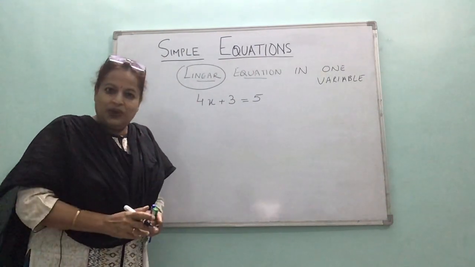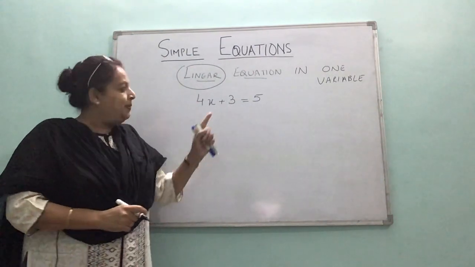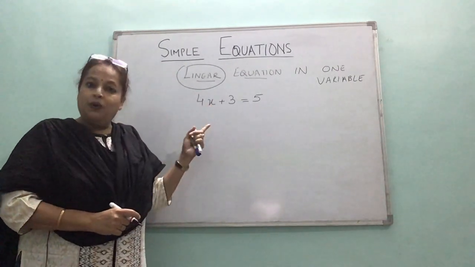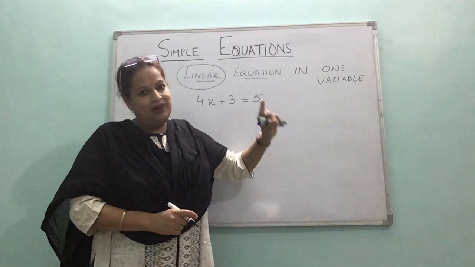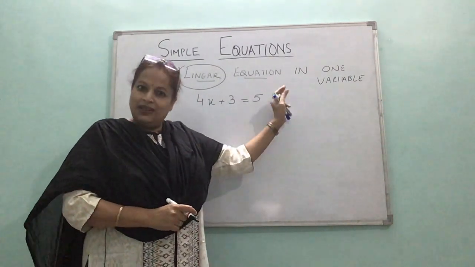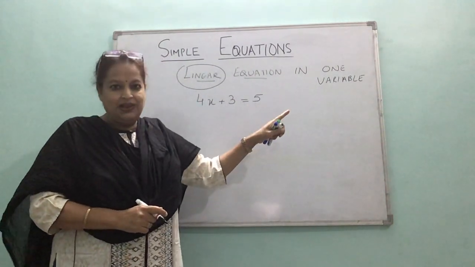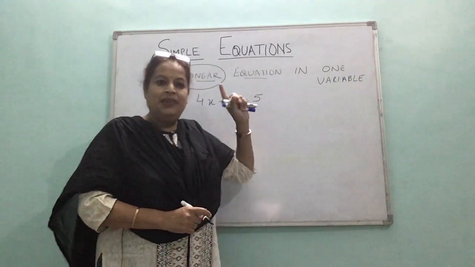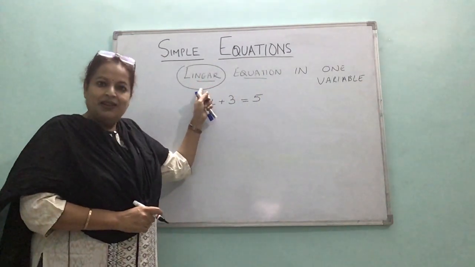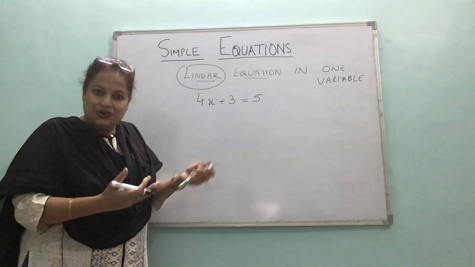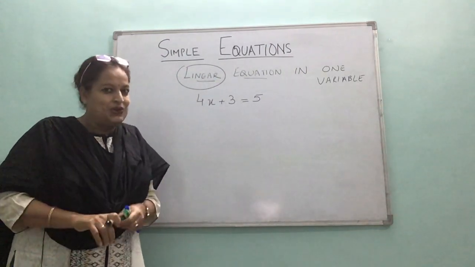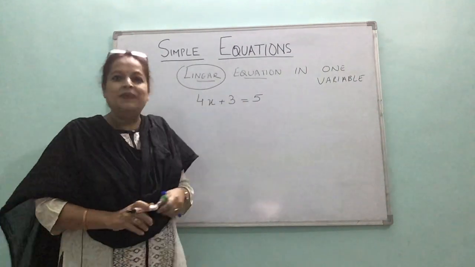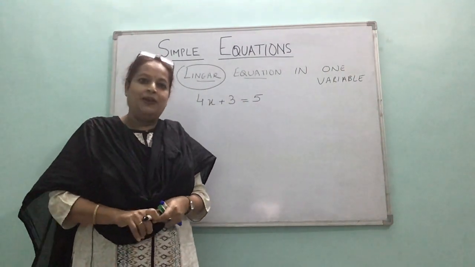So an equation in which only one variable is there, either x or y or z, is an equation in one variable. So this is clear? What is the difference between equation and expression, and what is one variable? Then the term linear. I'm just trying to tell you what is a linear equation, so that after doing this chapter you should know the meaning of the term linear equation in one variable.